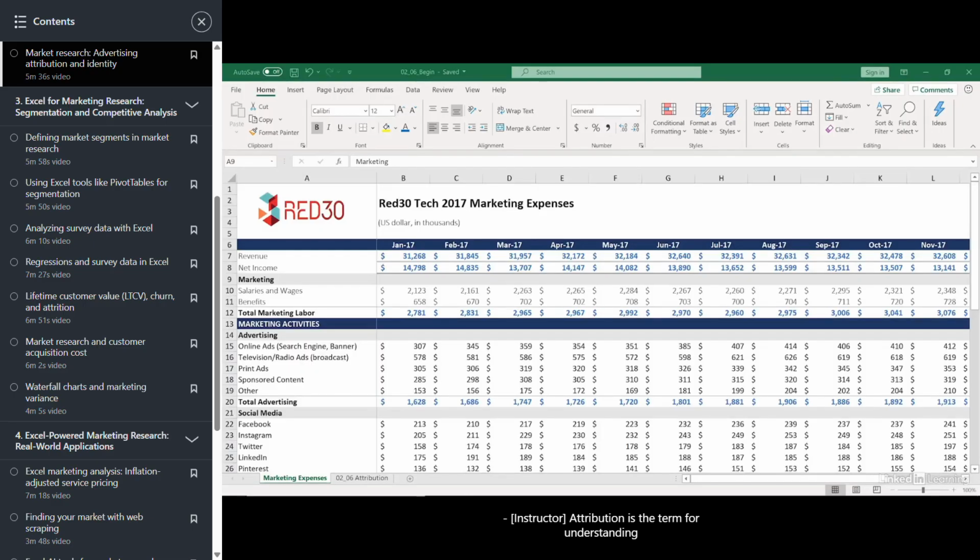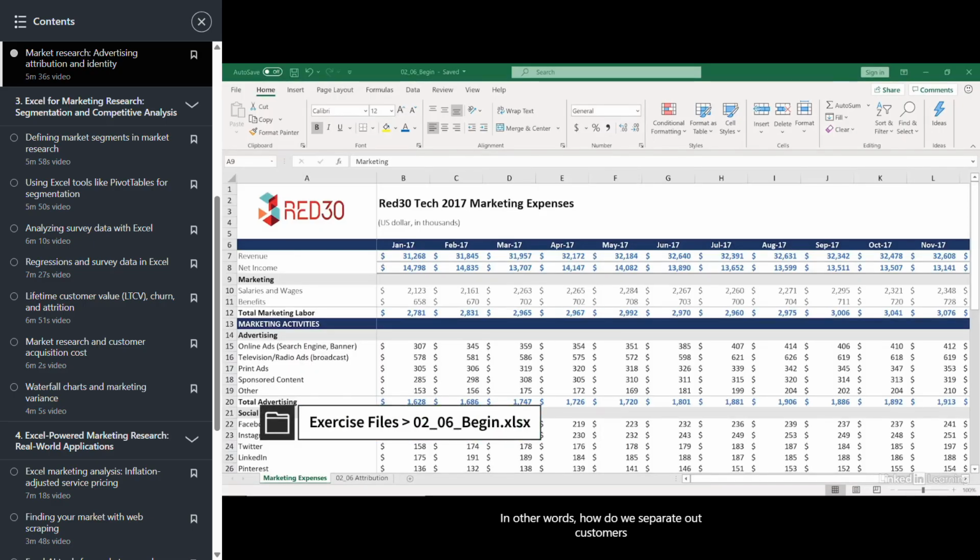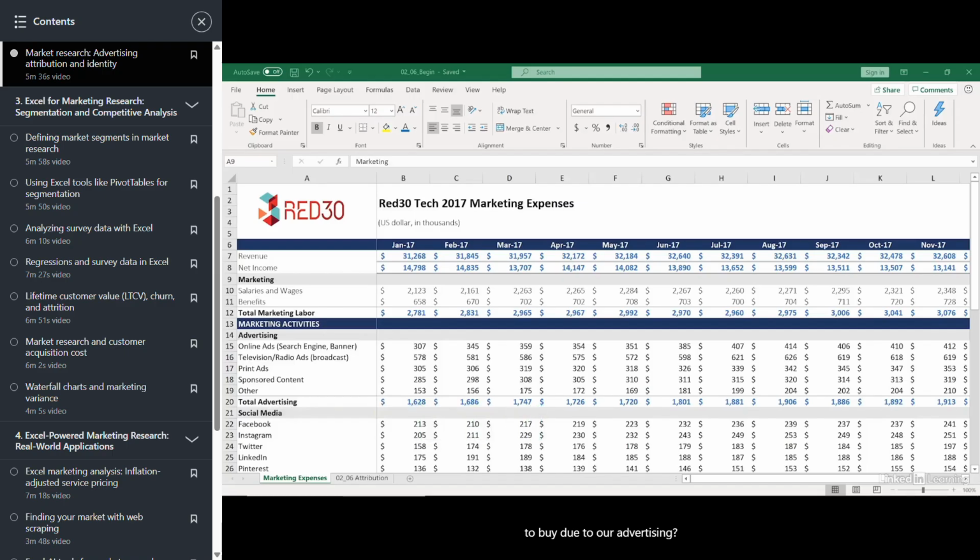Attribution is the term for understanding how much credit advertising should get for driving a sale. In other words, how do we separate out customers that would have bought anyway from customers who are induced to buy due to our advertising? Excel can help with this. I'm in the 0206 begin Excel file.